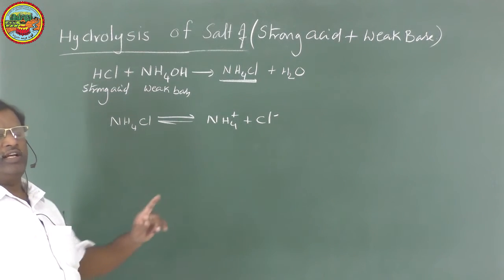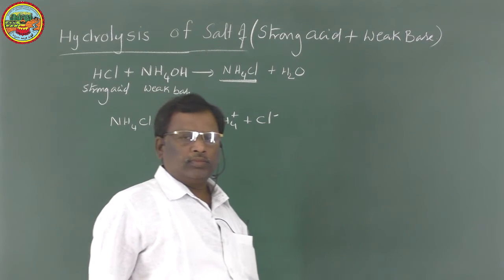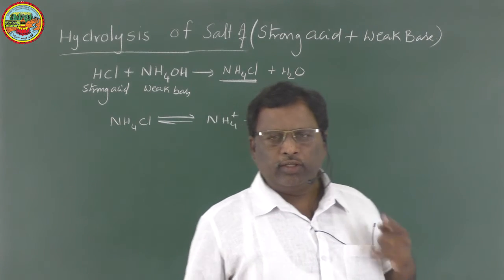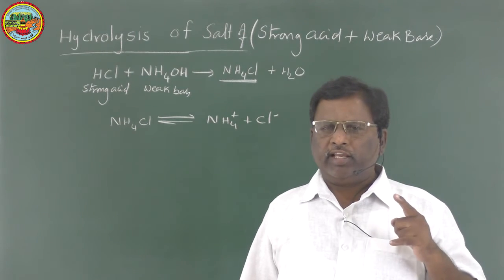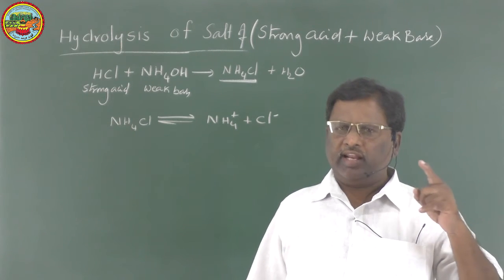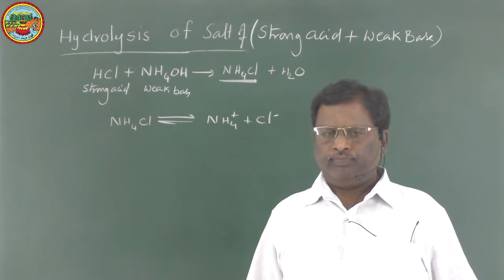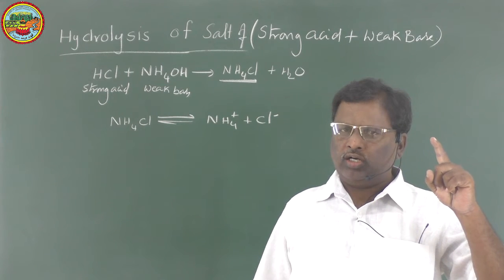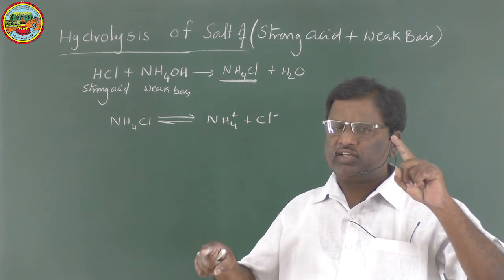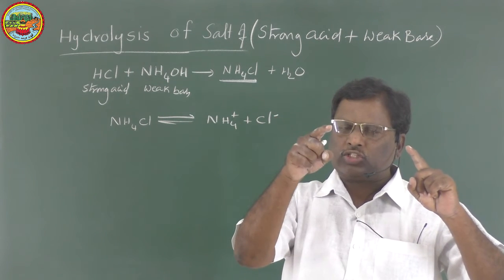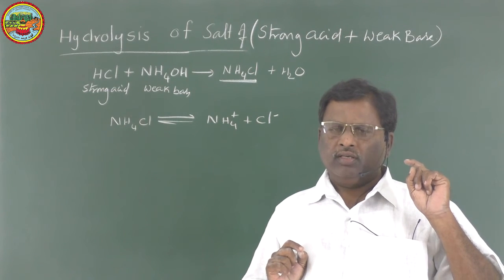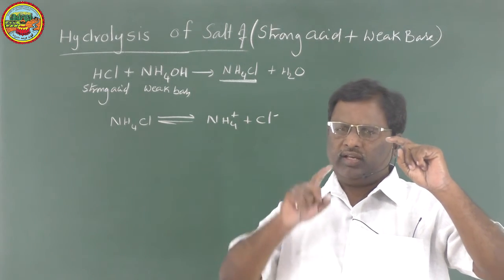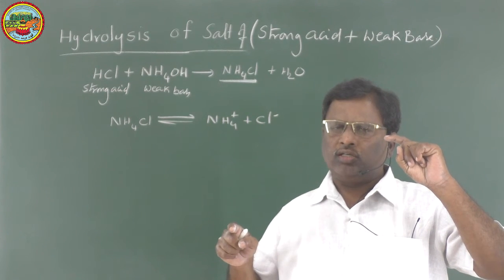I am repeatedly reminding you that in any salt, the cation is from the base and the anion is from the acid. If the acid is strong, its anion is weak. If the base is strong, the cation is weak. If the acid is weak, its anion is strong.